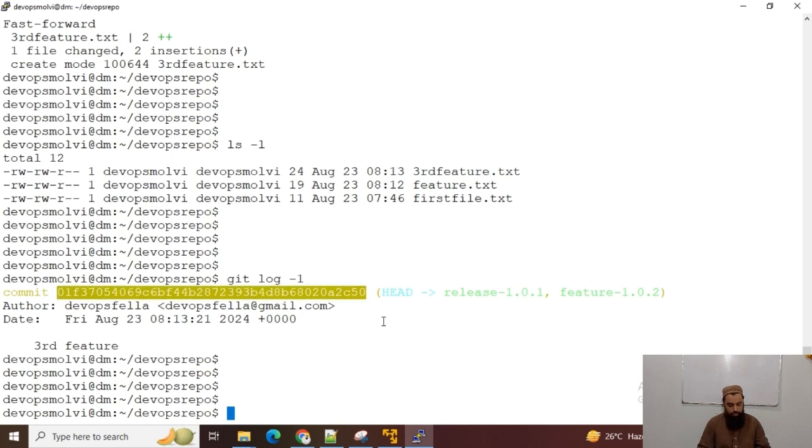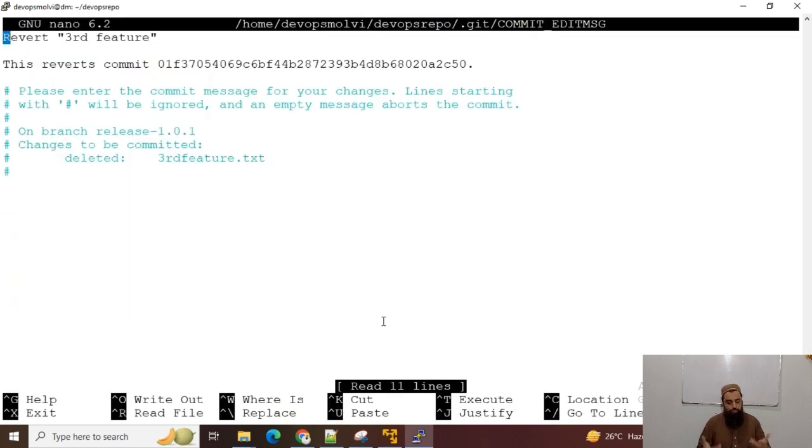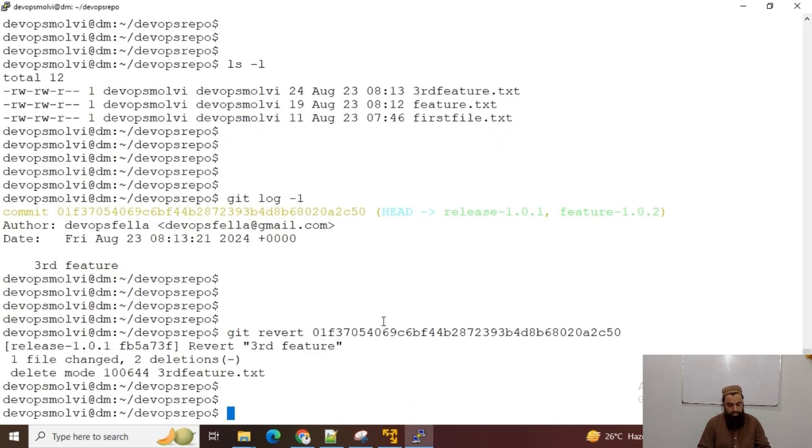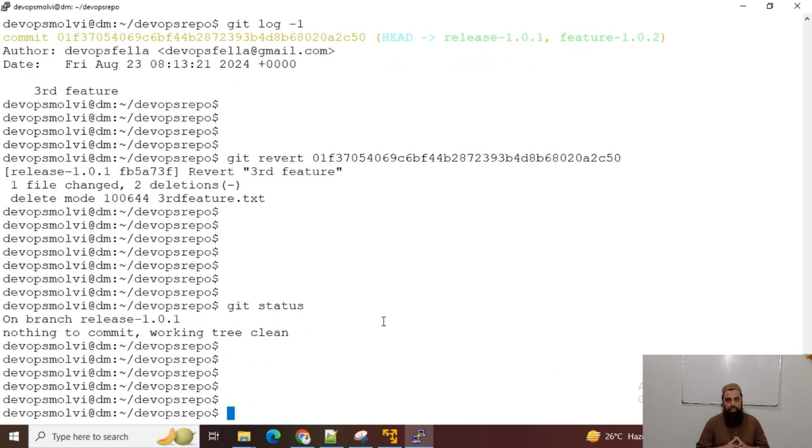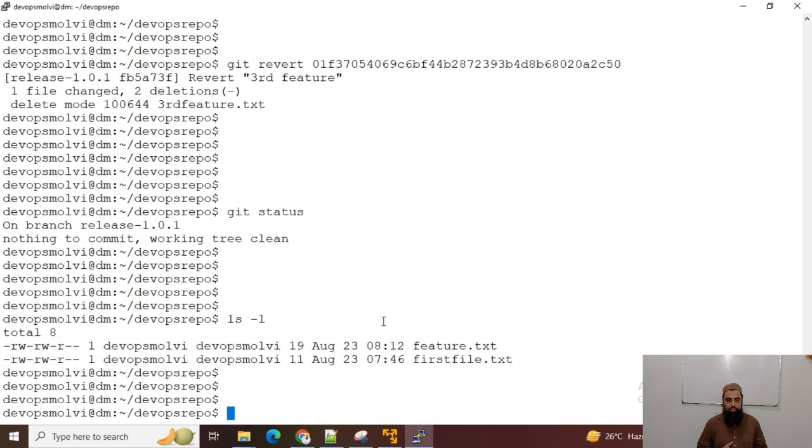Now I can use git revert and the commit id. Then I can see the status, the file has been changed, and now you can see that the third feature has been removed.